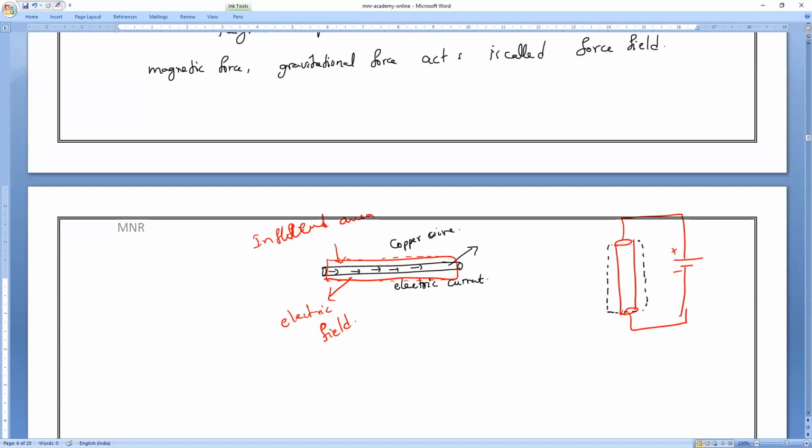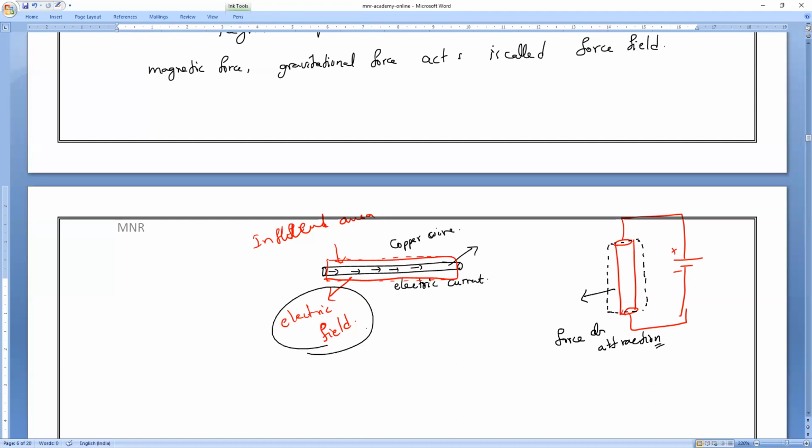Because of current passing through this conductor, there is an influence in its surroundings. That influence is actually the force of attraction, caused because of electricity. That is why this field is called, everybody, what field? Electric field.